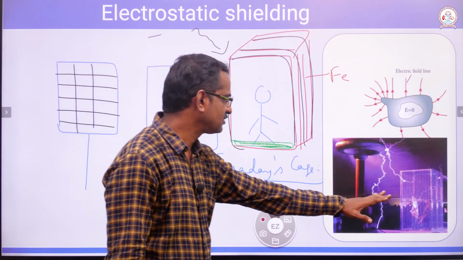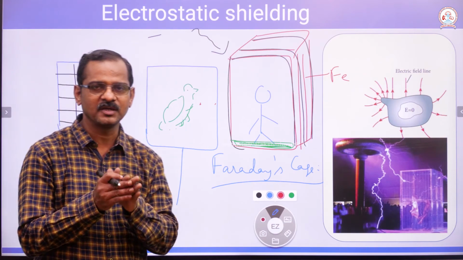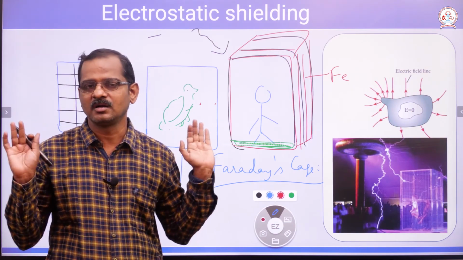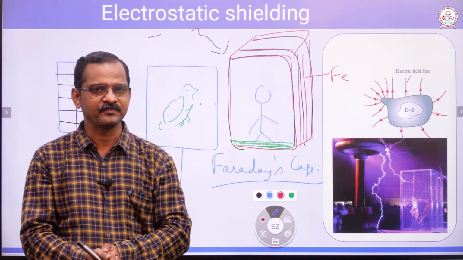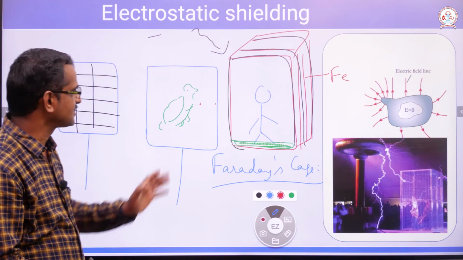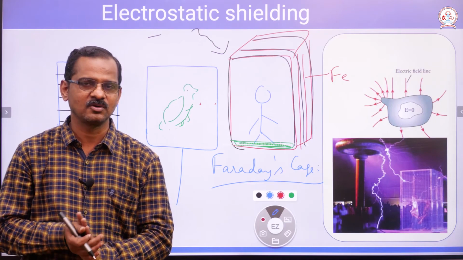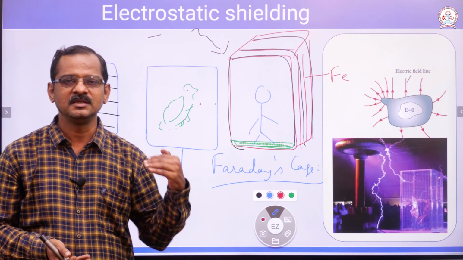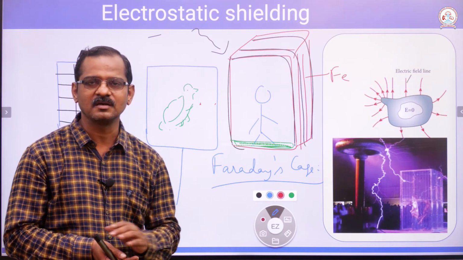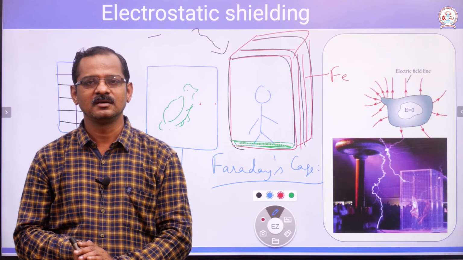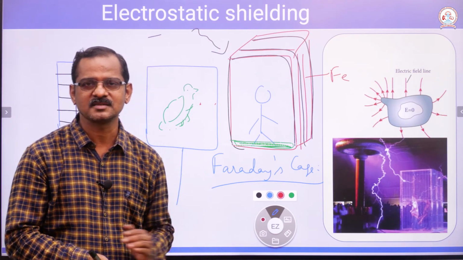So in Faraday's cage, people are safe because of electrostatic shielding. If you are traveling in a bus and you stay inside when there is lightning, you are not going to be affected, due to electrostatic shielding. So students, today we discussed electric field, conductors and electrostatic shielding. We hope this class helps you understand the concept better. You can revise the concept and watch the video whenever you find time.